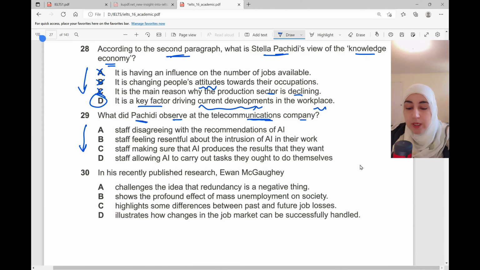Staff feeling resentful, it means hating that thing about the intrusion of artificial intelligence. Staff making sure that artificial intelligence produces the result they want, or staff allowing artificial intelligence to carry out tasks they ought to do themselves. So they're leaving the robots or the computer do their job. So let's see which option sounds best.